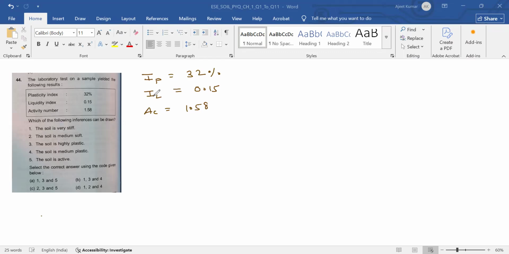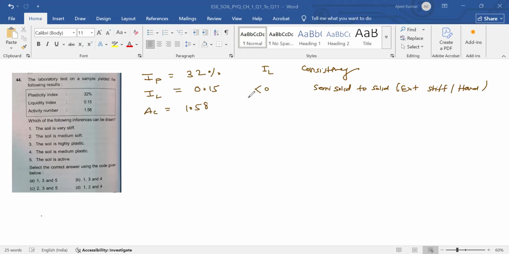Okay, so IL and consistency: if this is less than 0, the consistency is semi-solid to solid, that is extremely stiff, hard.